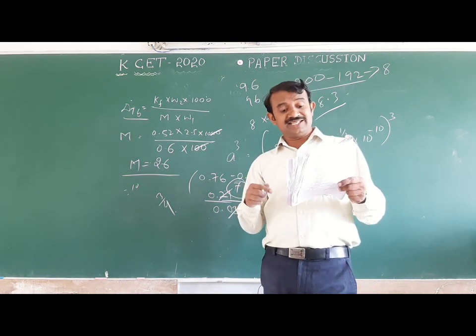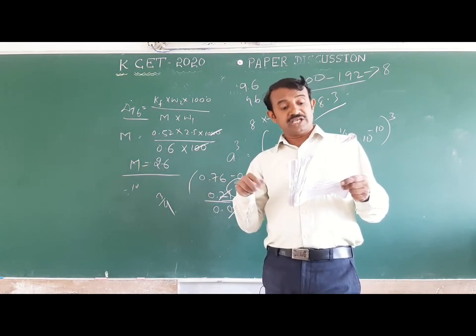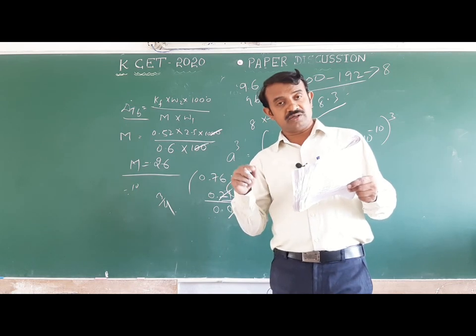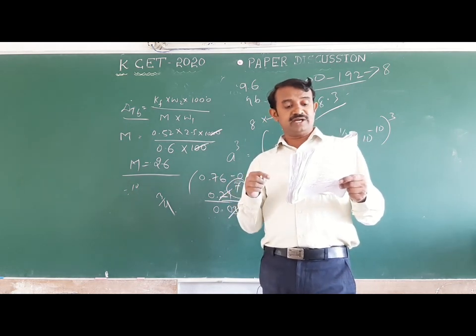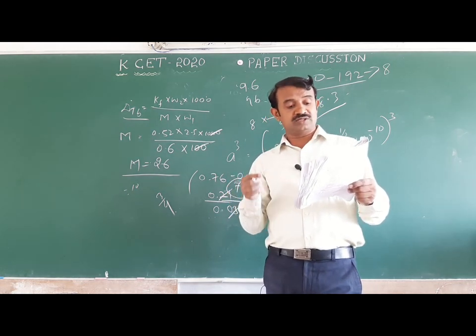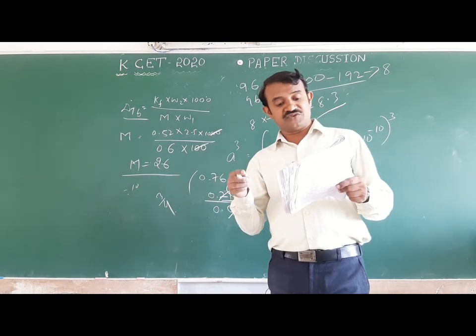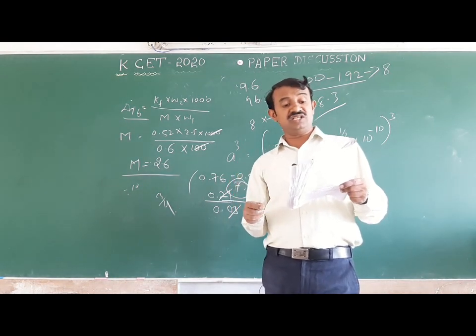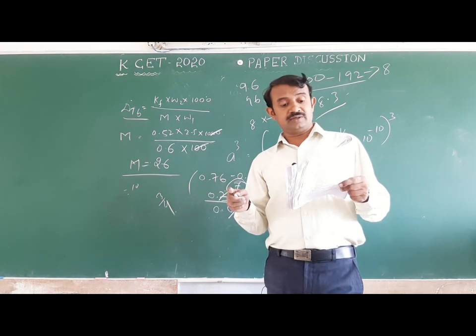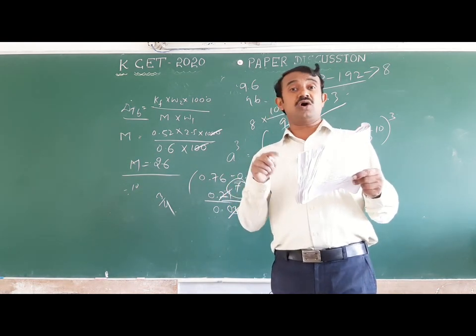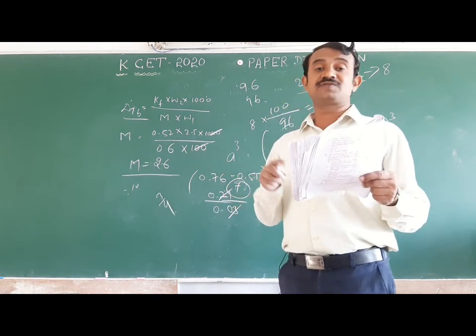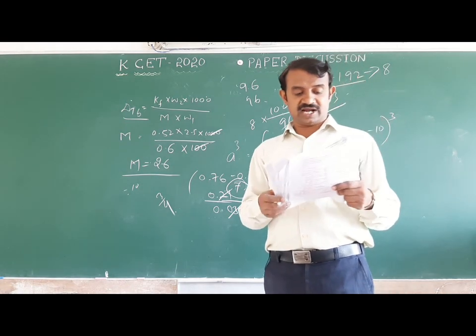Sol obtained is a negative sol with NO3 minus adsorbed on AgI. Sol obtained is a positive sol with Ag plus adsorbed on AgI. Your answer is: sol obtained is a negative sol with iodide adsorbed on AgI. This is the correct answer.